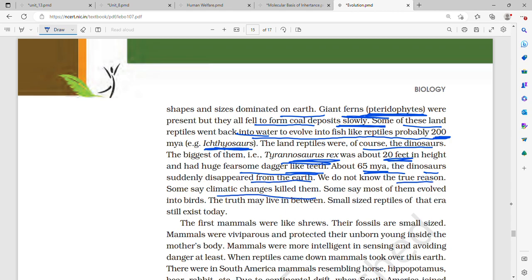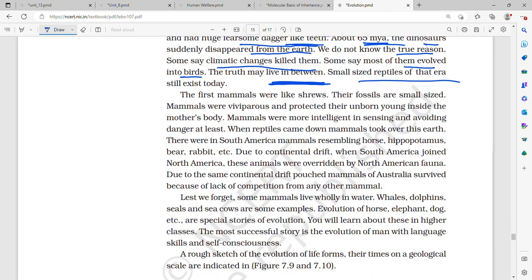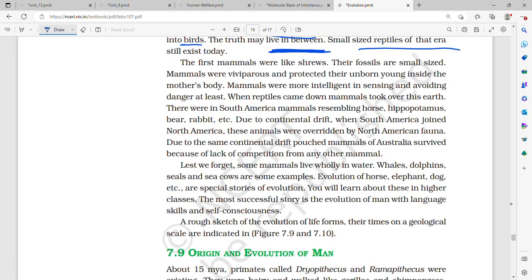Some say climatic changes killed them. Some say most of them evolved into birds. But the truth may live in between. Small-sized reptiles of that era still exist today. First mammals were like shrews. Their fossils are small sized.